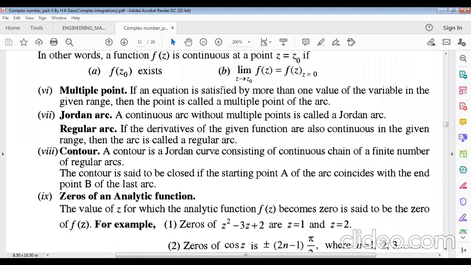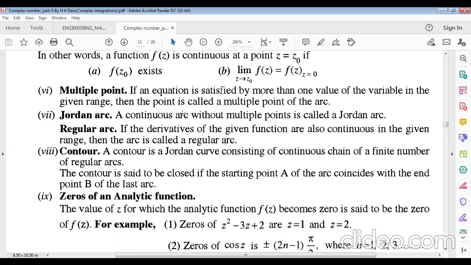Now another important definition: what is a multiple point? If an equation takes more than one value of the variable in the given range, then the point is called a multiple point of the arc. Now what is a Jordan arc? A continuous arc without multiple points is called a Jordan arc.